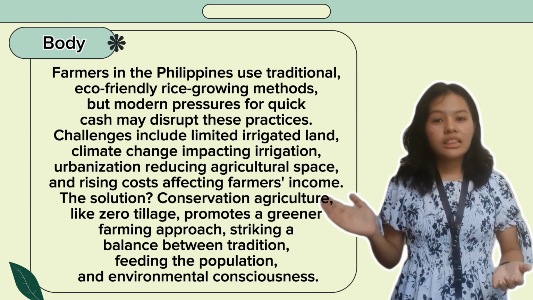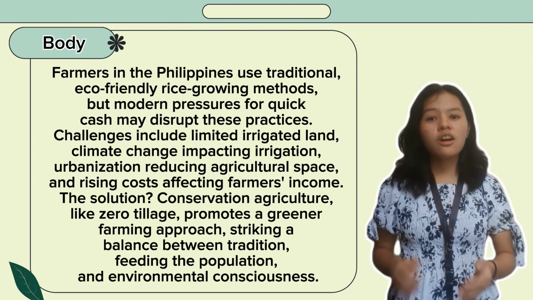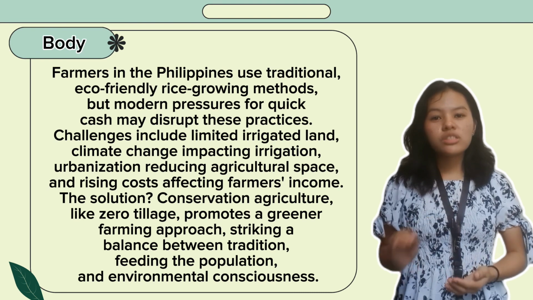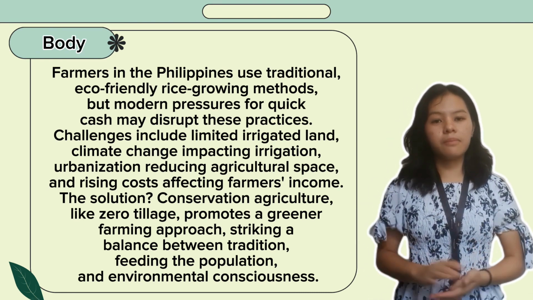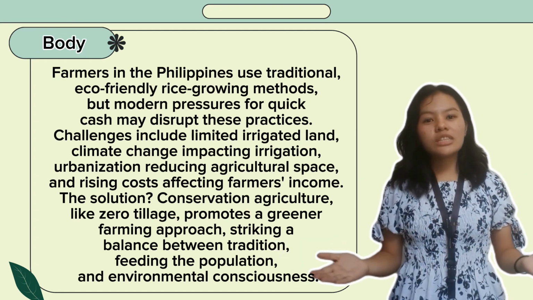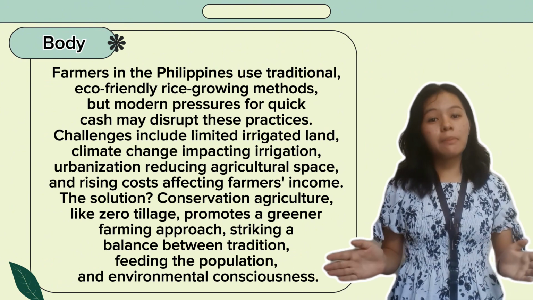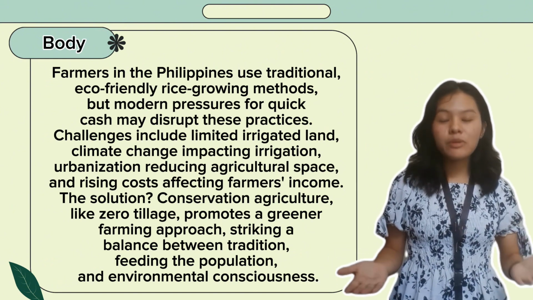Challenges include limited irrigated land, climate change impacting irrigation, urbanization reducing agricultural space, and rising costs affecting farmers' income. The solution? Conservation agriculture. Like zero tillage, it promotes a greener farming approach, striking a balance between tradition, feeding the population, and environmental consciousness.